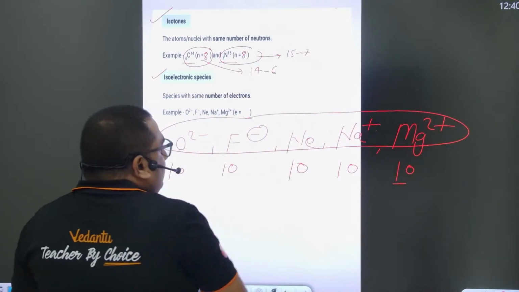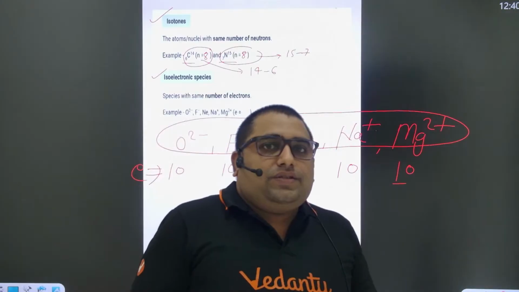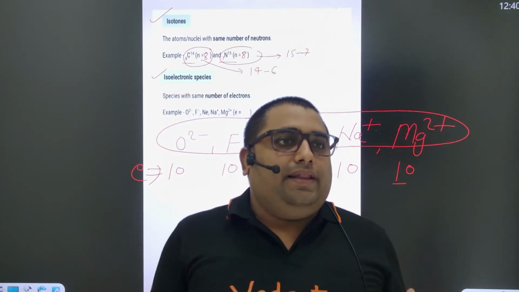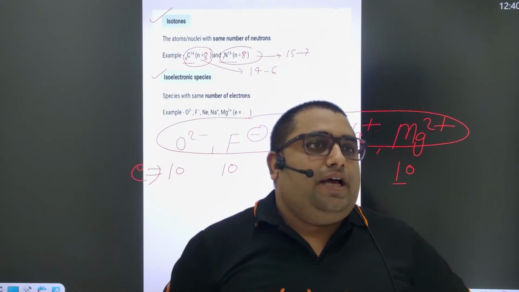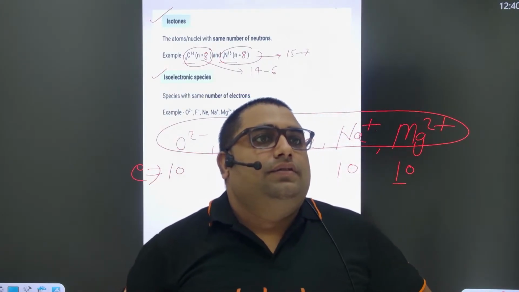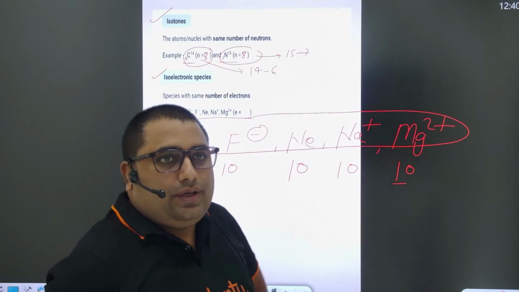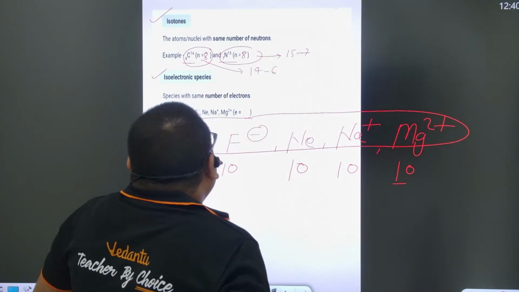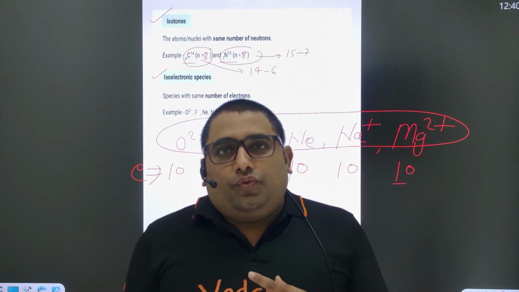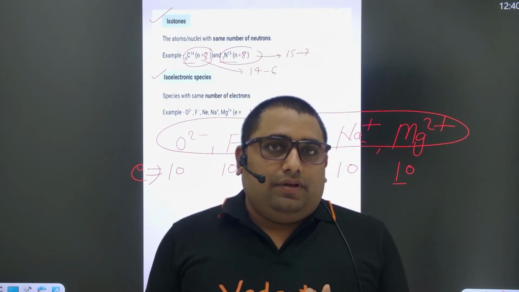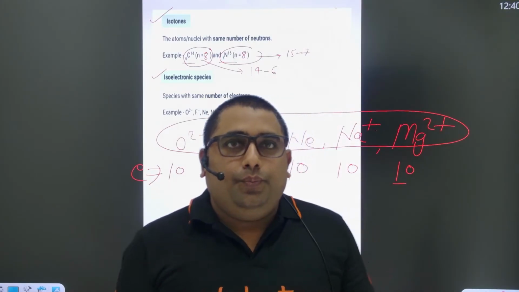So all these species are called isoelectronic, right? These four terms are clear to all. Please reply in the chat box. Very good. Now we have to take two more terms, and then we will do the questions related to type 2. Okay beta.